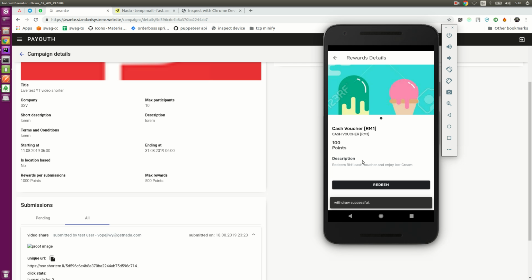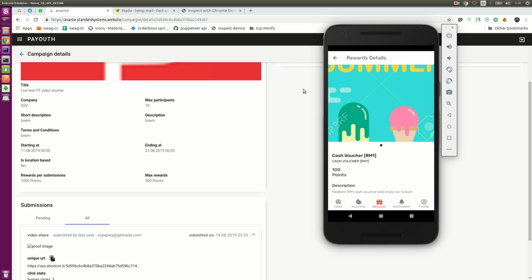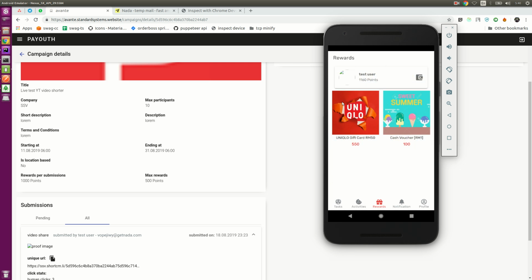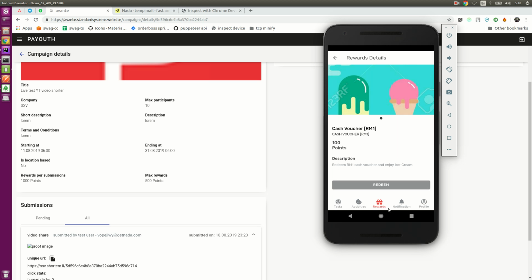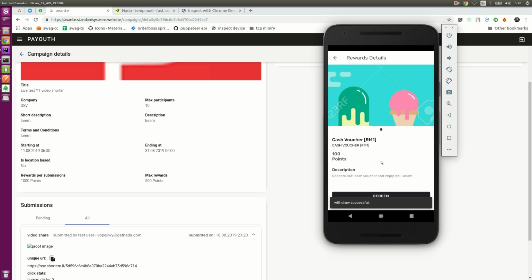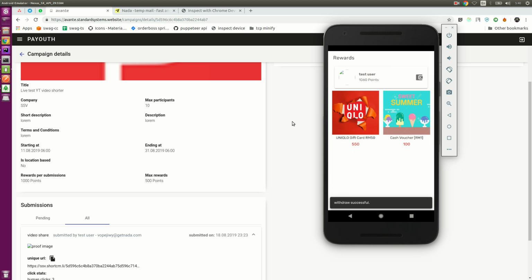Redeeming. Withdraw successful. Now my points are deducted by 100 points. I can do it again because I have so many points right now. I'm going to redeem this again. Alright, so that's about it.